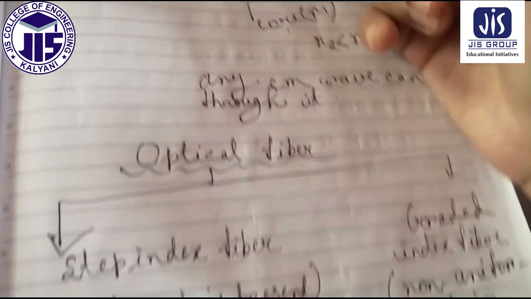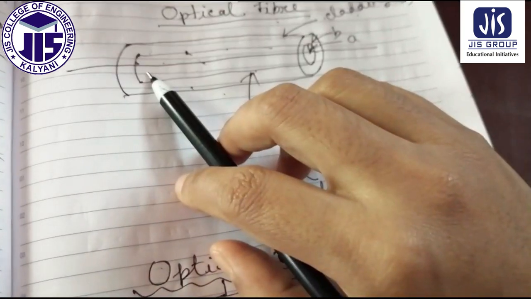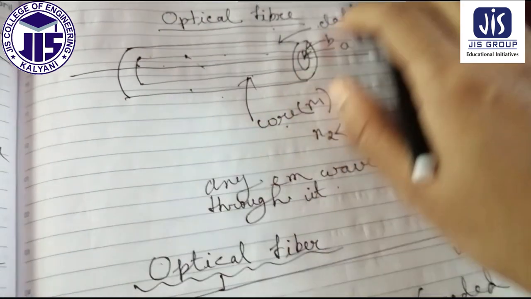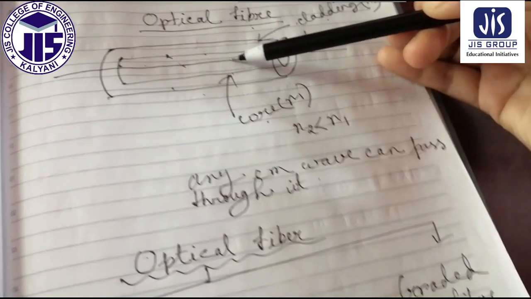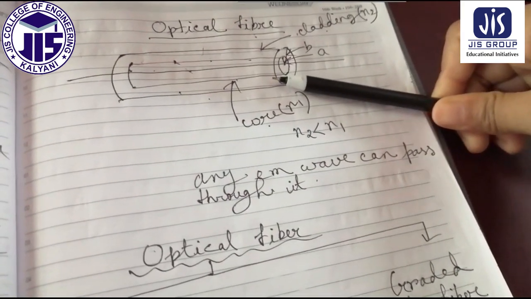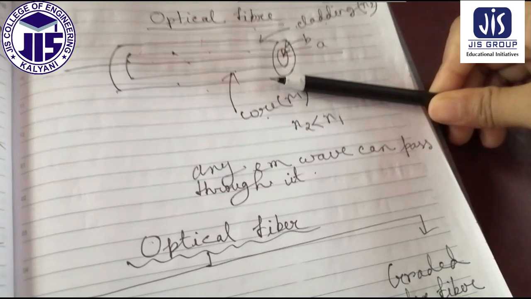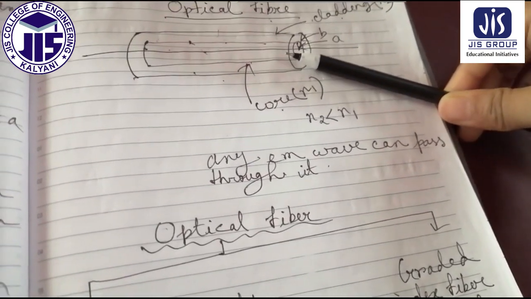Uniformity of refractive index means the refractive index does not change but remains the same from core to cladding. Since no change in the refractive index happens here, it is called step index fiber.